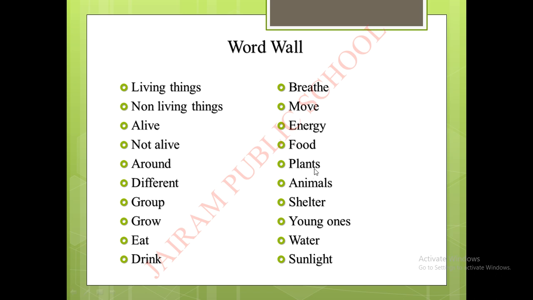Plants, animals, shelter, young ones, water, sunlight. Very good, children. Very good for repeating again. So we can have a recap one more time because these words you should practice regularly. It will be useful for writing your answers in the studio. Right. We can have a recap once again.